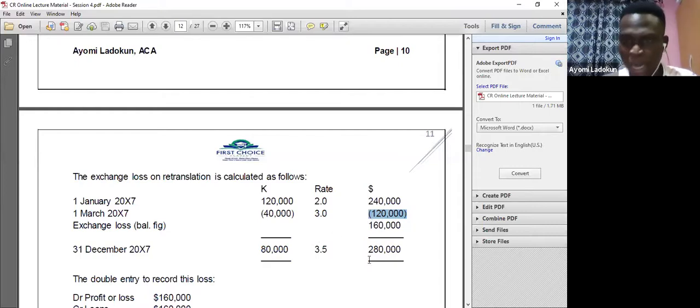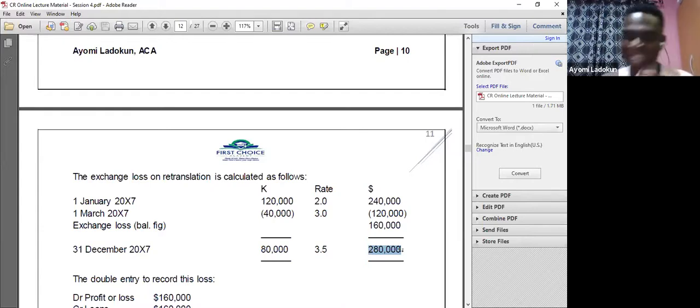So how will I know whether I have a loss or a gain? This is my balance remaining after paying 40,000. I will now use the exchange rate at the year end, as at December 31, 20x7. So I have 280. Now listen, how do I know?